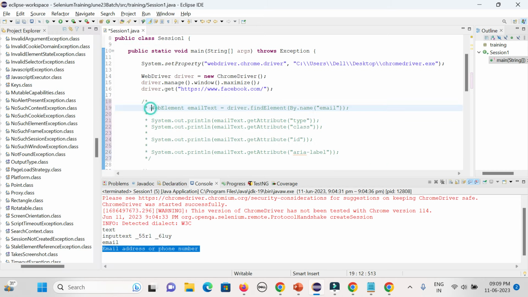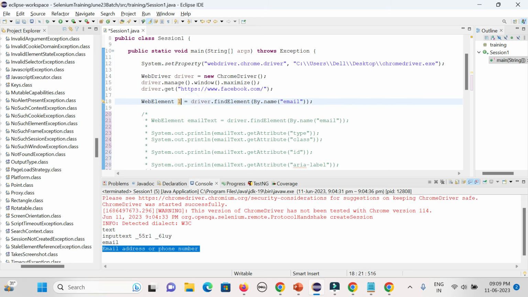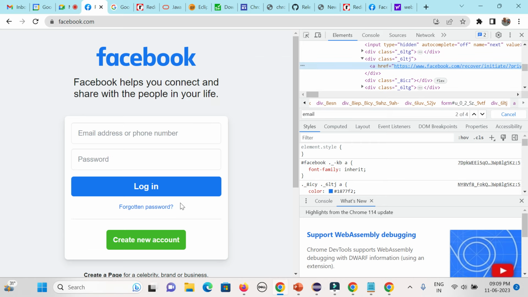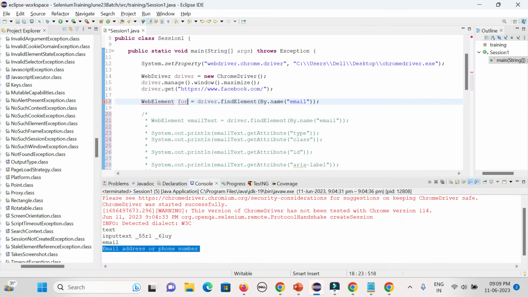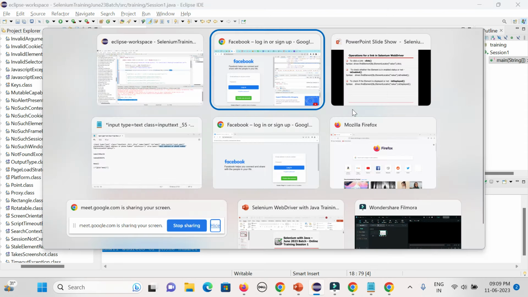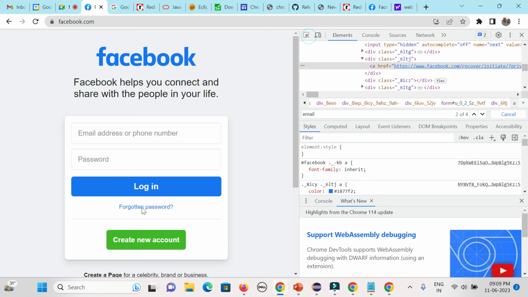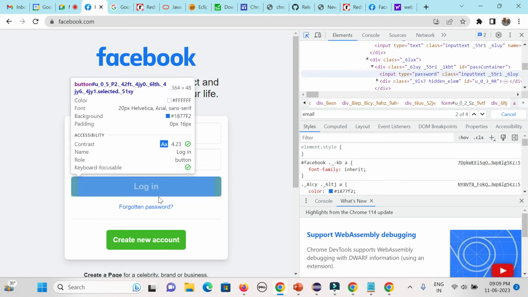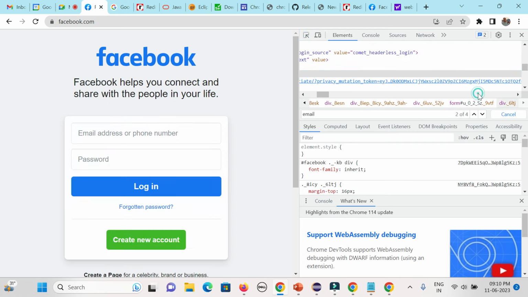I'll be creating a web element, say forgotten password link, that is my variable name. I can give find element by link text, and I can simply keep that text of the link. Link or partial link, like that.